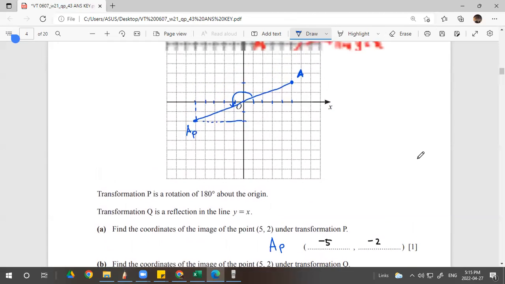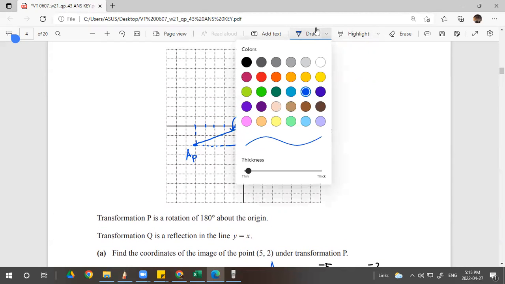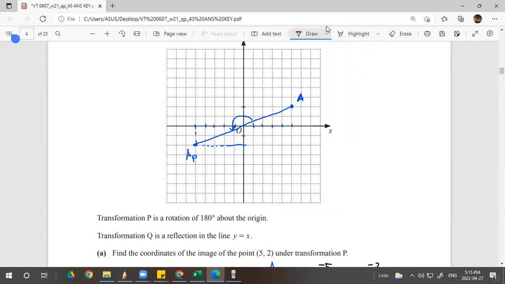Find the coordinates of the image of the point 5, 2, the A, under transformation Q. What is Q? Reflection in the line y equals x. So you need to draw the reflection line, y equals x. How do you draw y equals x? I think it's very simple: 0, 0, 1, 1, 2, 2, 3, 3, and so on, right?